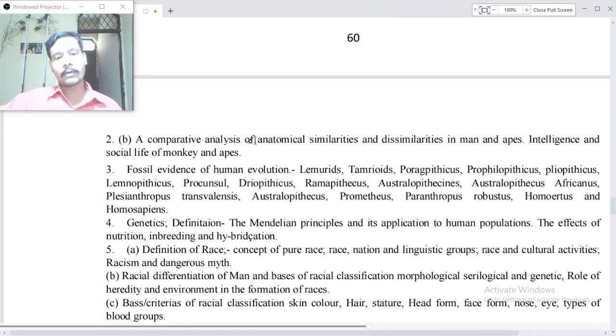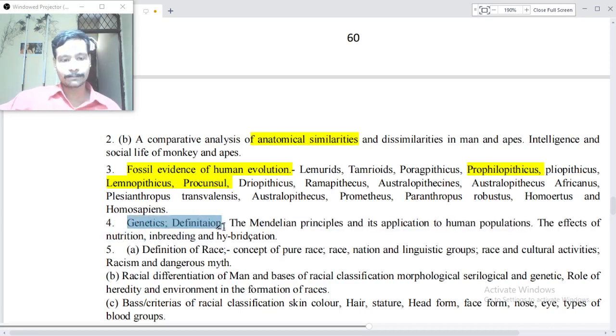A comparative analysis of anatomical similarities and dissimilarities in man and apes, intelligence and social life of monkeys and apes, fossil evidence of human evolution: Lemuroids, Tarsioids, Propliopithecus, Parapithecus, Oligopithecus, Limnopithecus, Proconsul and Dryopithecus, Ramapithecus, Australopithecines, Australopithecus africanus, Plesianthropus transvaalensis, Australopithecus, Paranthropus robustus, Homo erectus and Homo sapiens.